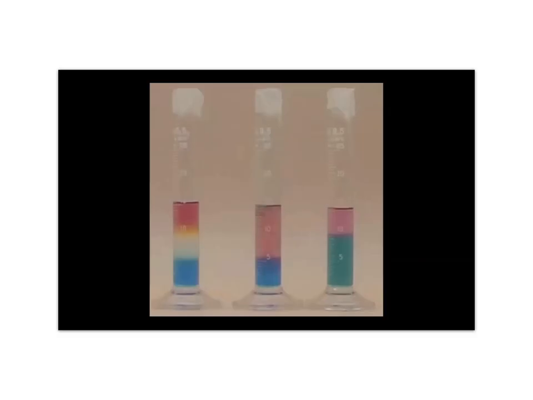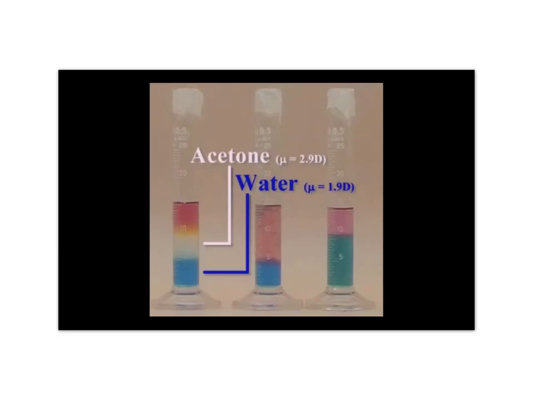We have set up a third case to test this new variation on the generalization, like dissolves like. Here we have blue-colored water on the bottom. On top of that is colorless acetone. Both of the liquids are polar. And on top of that is our purplish-tinted pentane.